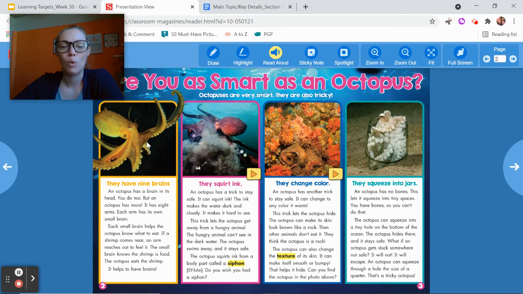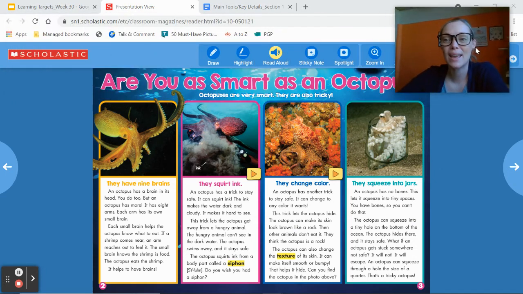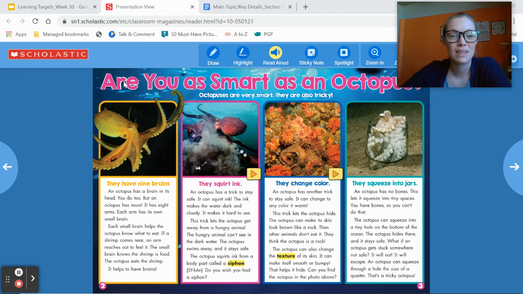Oh, and I'm seeing more photographs of an octopus. I am seeing the heading says, "Are you as smart as an octopus?" And then the subheading says, "Octopuses are very smart. They are also tricky." So what do you think the main topic is of this whole article? Maybe about octopuses, maybe about how smart they are.